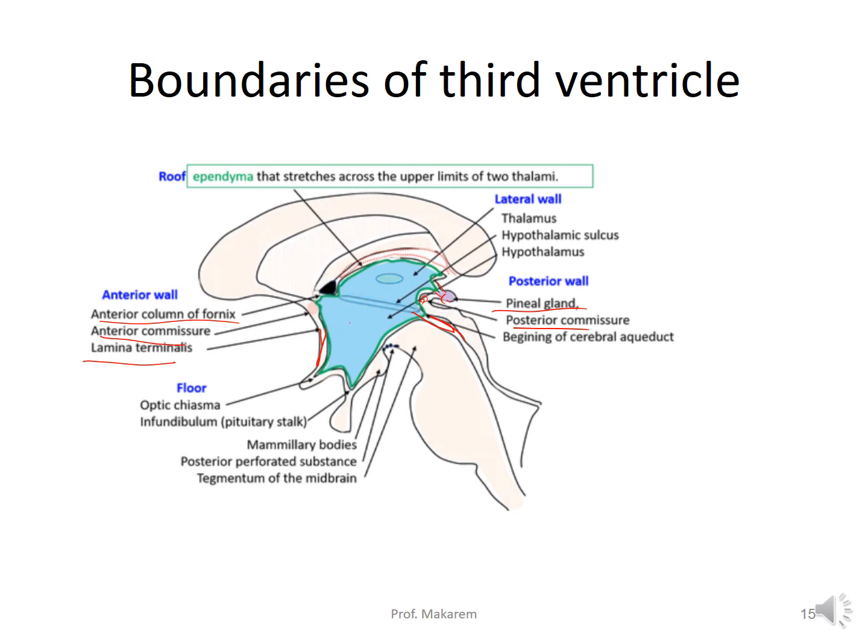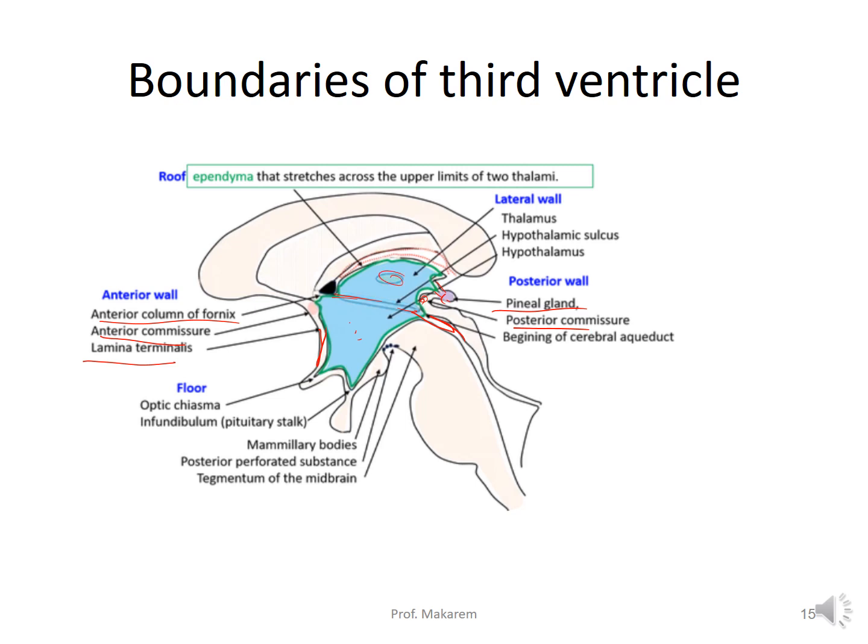The lateral wall is formed by the medial surface of the thalamus superiorly and the hypothalamus inferiorly. These two structures are separated by the hypothalamic sulcus. So this is the thalamus and this is the hypothalamus. This is the hypothalamic sulcus. The lateral walls are joined by interthalamic connections. This is the interthalamic connection.